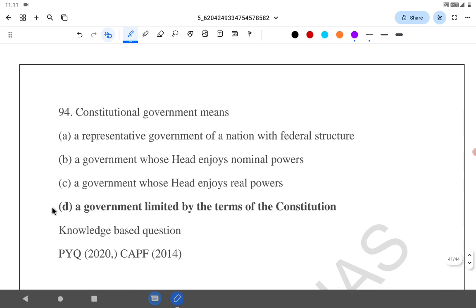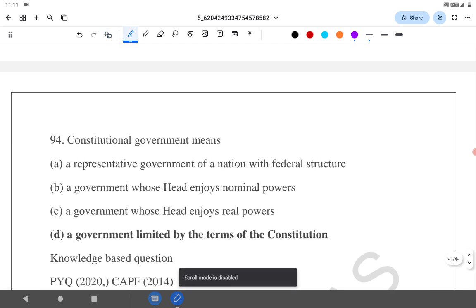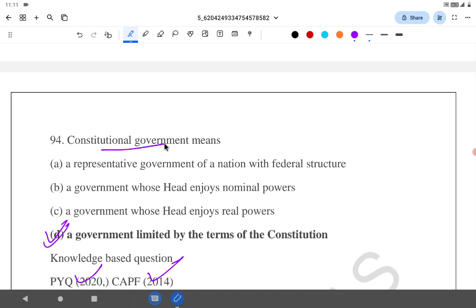See, D is broader and fits the definition. This question was asked many times, in the UPSC CAPF of 2014 and UPSC 2020. Constitutional government is where there is constitutional supremacy, meaning the powers of the government are limited by the provisions of the constitution. This is the exact definition.